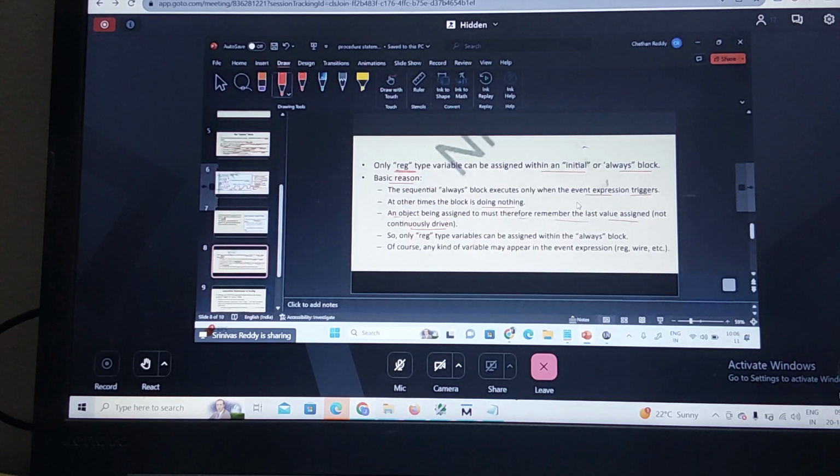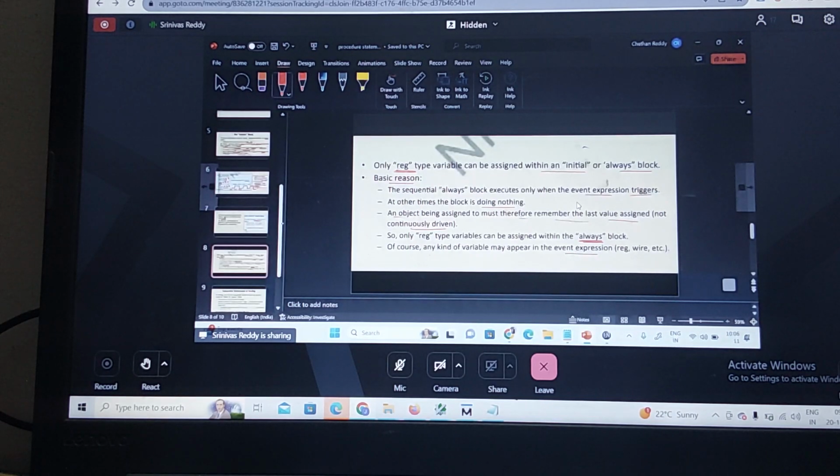So only reg type variables can be assigned within the always block. Of course, any kind of variable may appear in the event expression, like a reg or wire. Always, you should declare the left-hand side in the always block as reg data type. It should retain the value. Did you understand this?